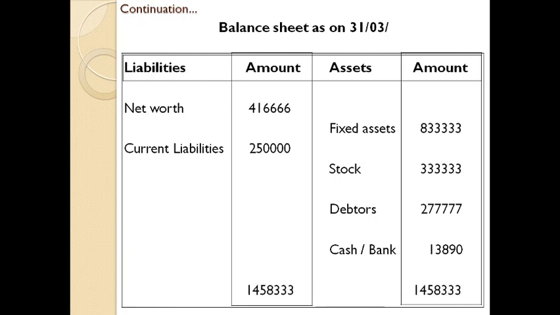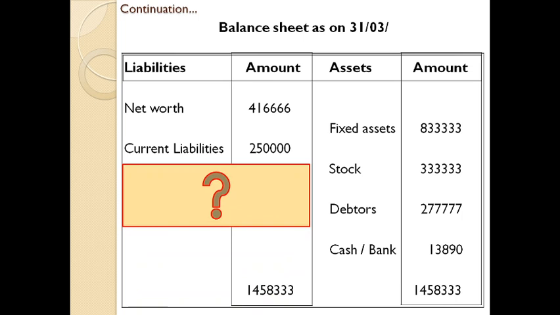make sure whether the totals of both sides tally. If there is any difference, you have to deal with it accordingly. So here there is a difference on the liability side, because if you add these two items, you will not end up with this total. So there is a difference of some amount. And how did we find that this side has the difference? Whenever you are dealing with a balance sheet preparation case, whenever there is a difference in the balance sheet, first of all, make sure all the steps you have done are properly done.